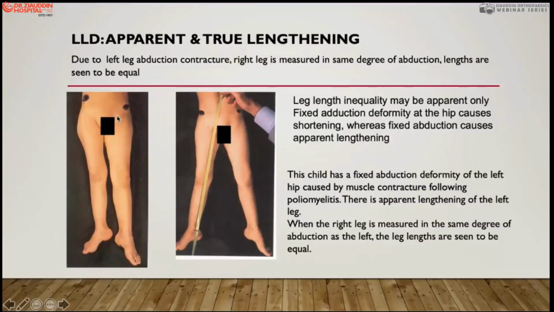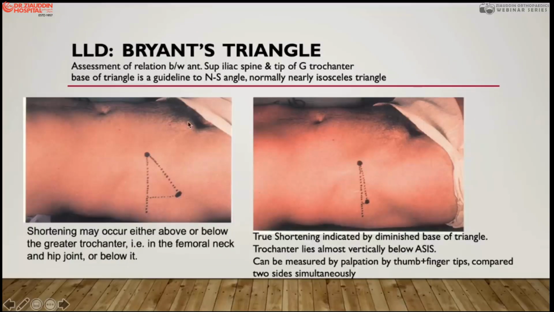Then apparent deformity: here there seems to be equal length, but the pelvis is tilted because there is a contracture of abduction on this side. So the test should be done by keeping both legs in the same position and then measuring. If there is a measurement difference, then you call it a true difference. Then you also do the Bryant triangle measurements. If the vertical limb of the Bryant triangle is disturbed or shorter, you say there is a problem above the trochanter. Bryant's triangle you know very well, and you can also see it when these slides are presented on SlideShare.